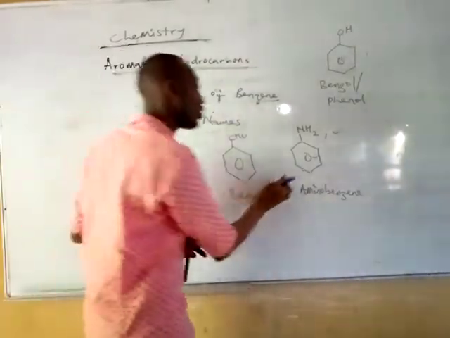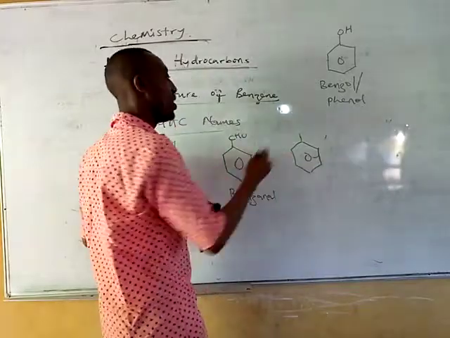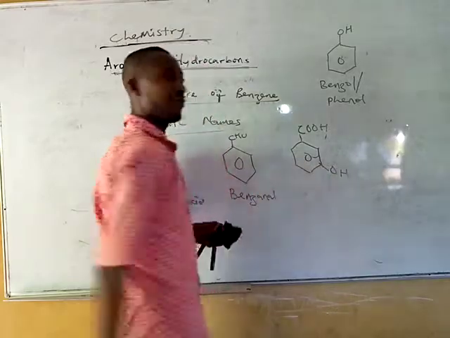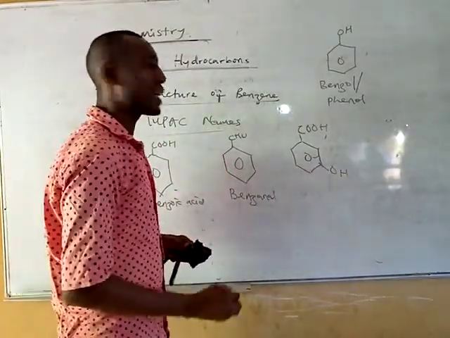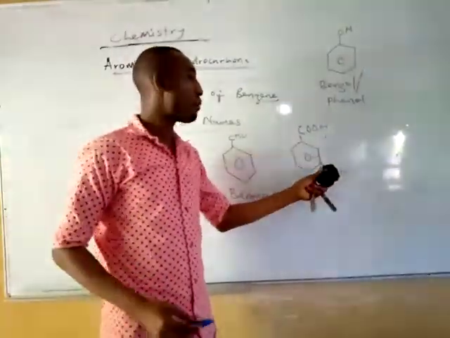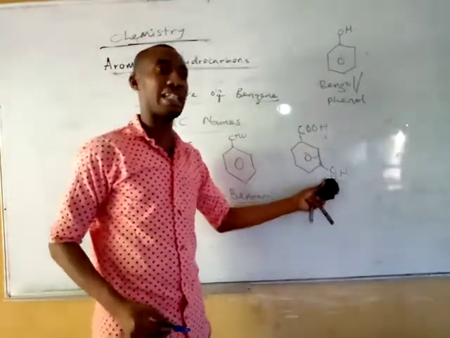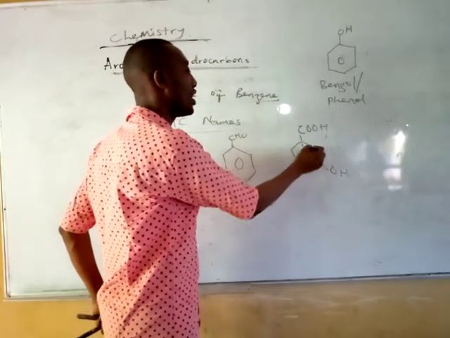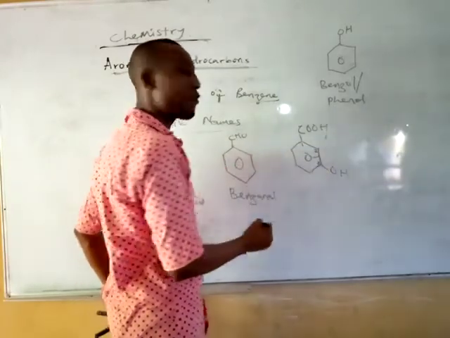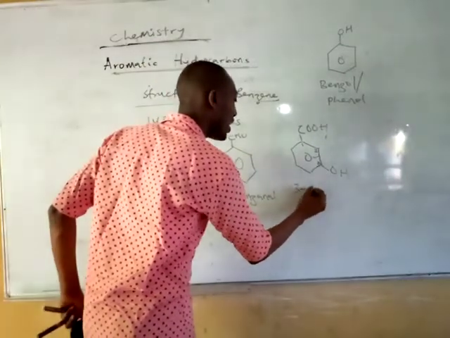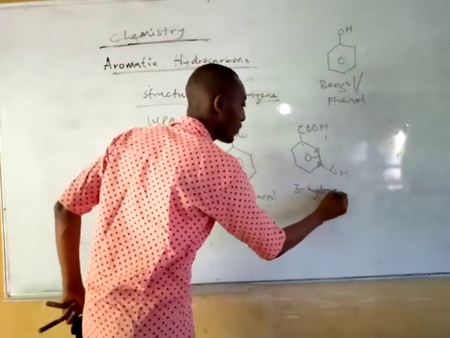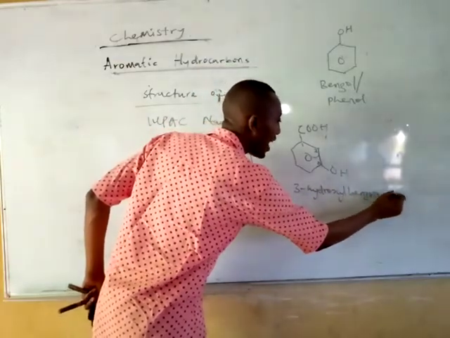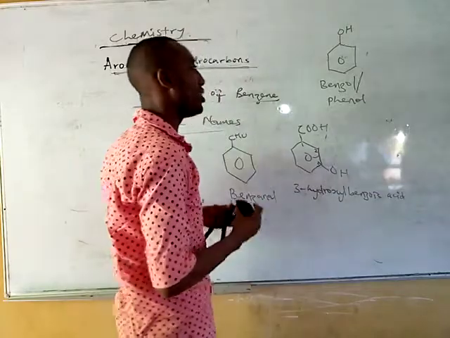Okay? Now can we just look at this again? If we have COOH and then we have OH here. Now by arrangement and by power, you can see that your COOH is more powerful than this. This is more acidic than this. Therefore, this will be the parent name, serving as number 1. So this is number 2 and this is number 3. Therefore, what you call this compound will be 3-hydroxyl benzoic acid. So you have this one as 3-hydroxyl benzoic what? Acid.